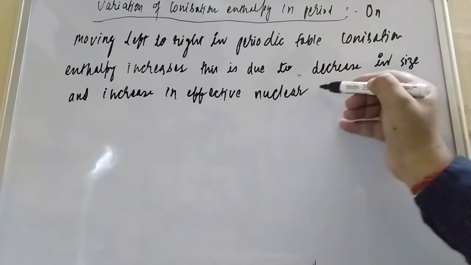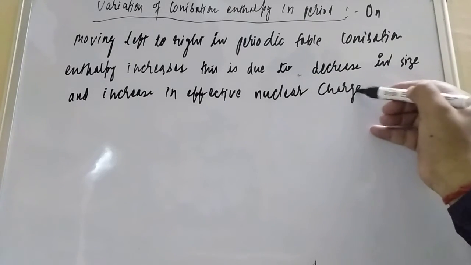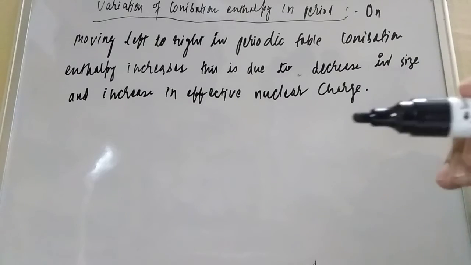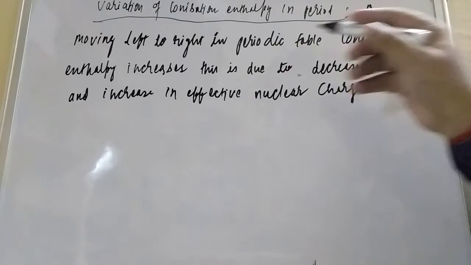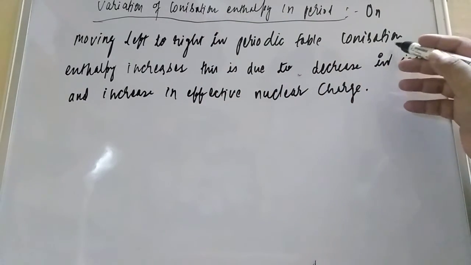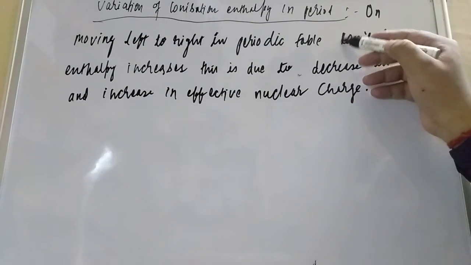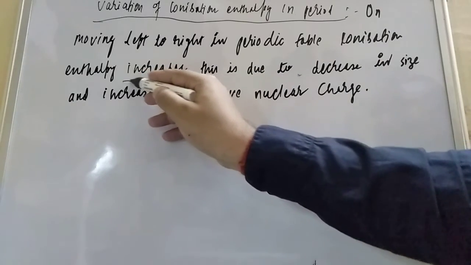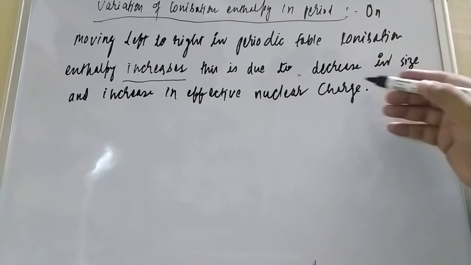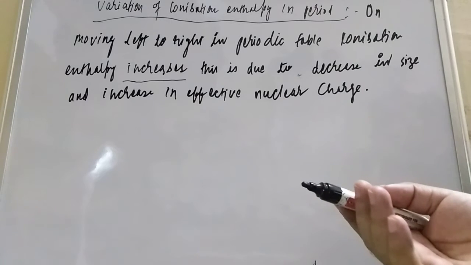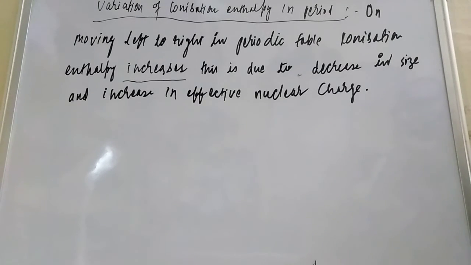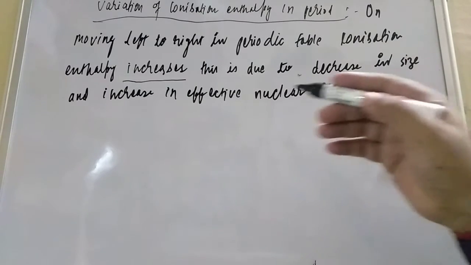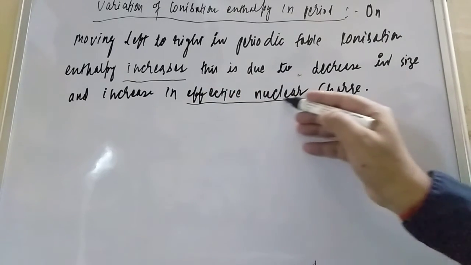Dear students, I will explain what the effective nuclear charge is. Firstly, try to understand what is happening. Keep in mind that when moving left to right in the periodic table, ionization enthalpy increases. This is due to decrease in size, as we already studied the variation of atomic radius in the period and group, and increase in effective nuclear charge.